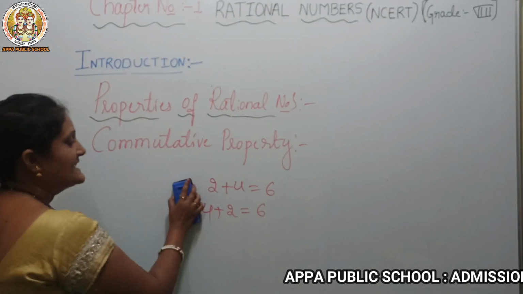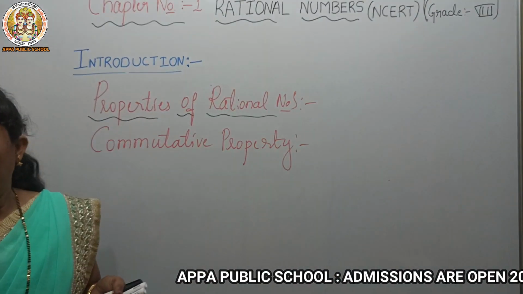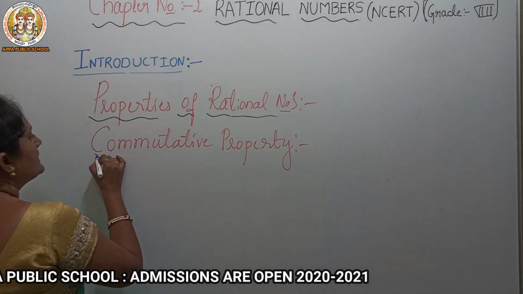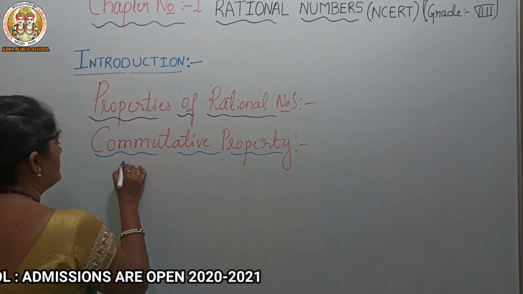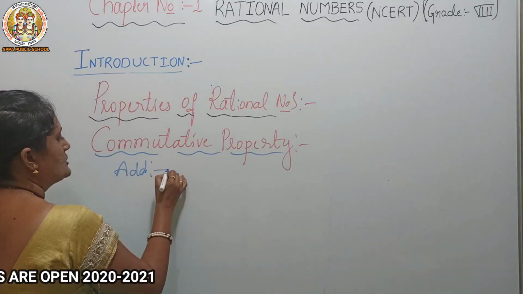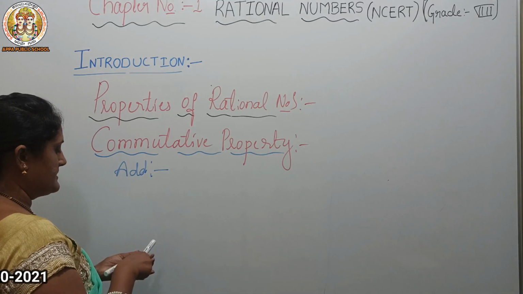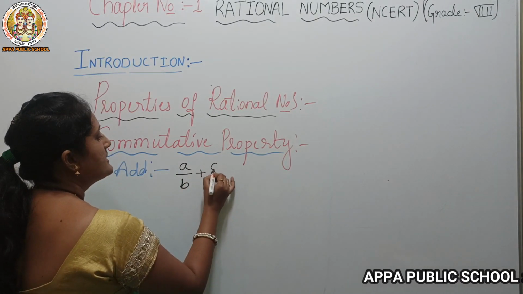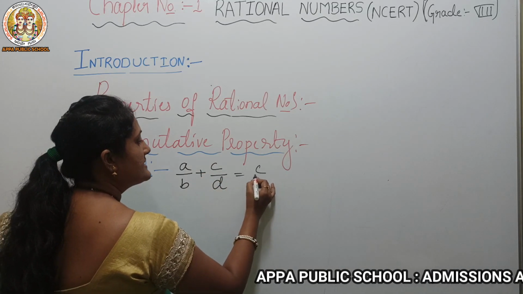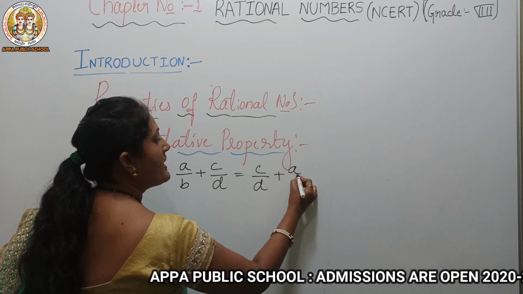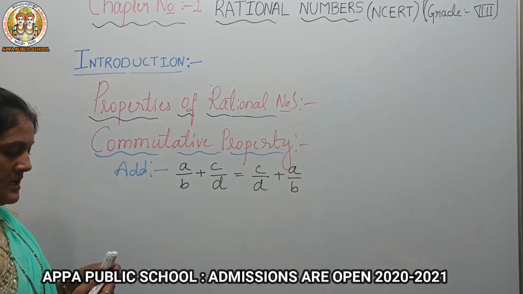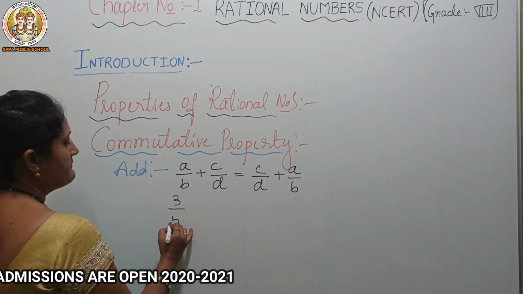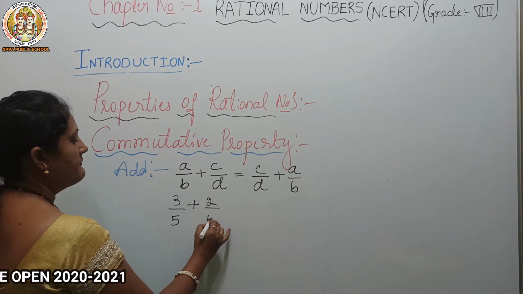Okay, so let's check in a general form in addition, subtraction, multiplication and division also. First we'll start with addition. How can we write the general form of this? A by B plus C by D, then C by D plus A by B. Can we take an example? 3 by 5 plus 2 by 5.